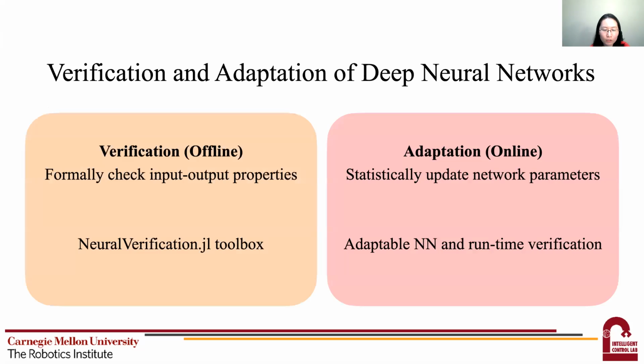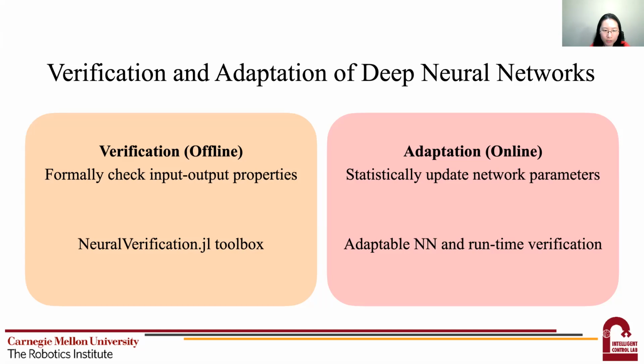Okay, so that is for the verification side. If the verification process returns violation, for example, we find a counterexample in the network, then we may need to repair the network by adapting the network parameters with respect to the counterexample. However, it remains unknown how to efficiently perform this adaptation and verification process in order to finally converge to a satisfiable network.